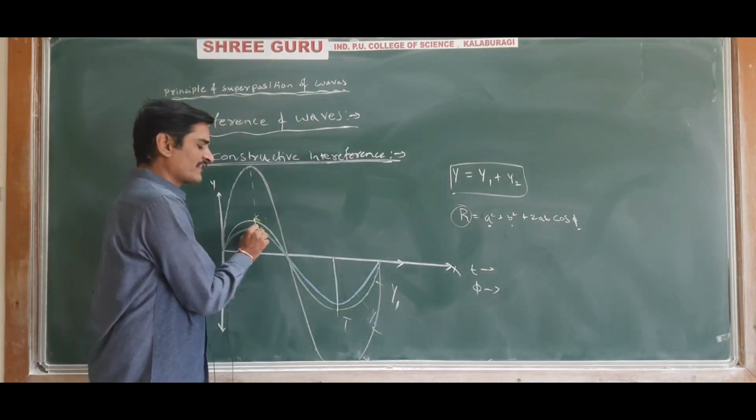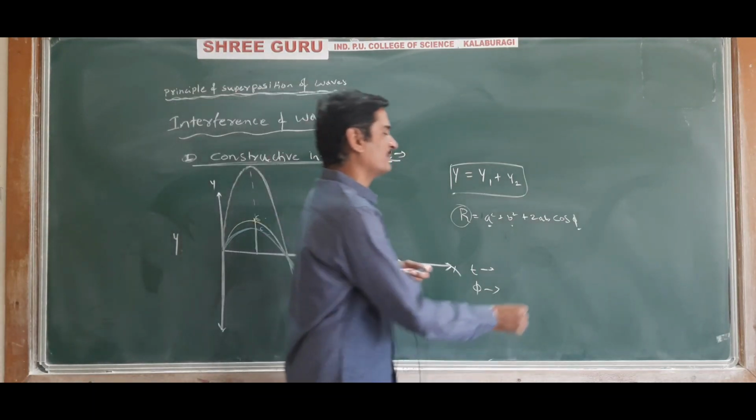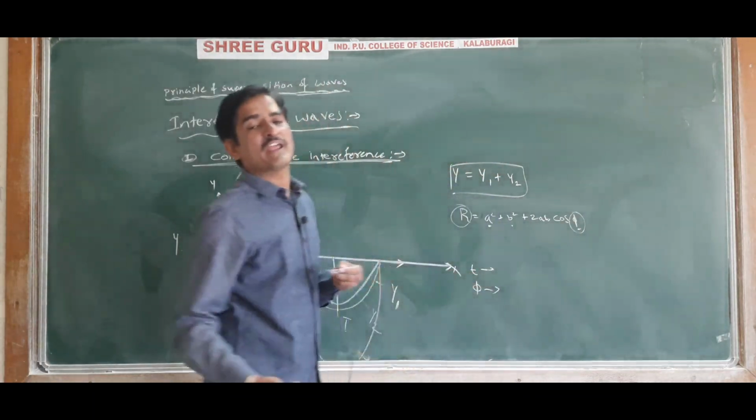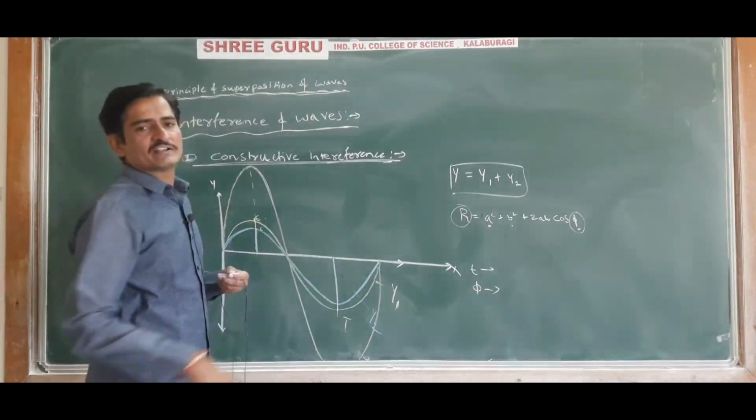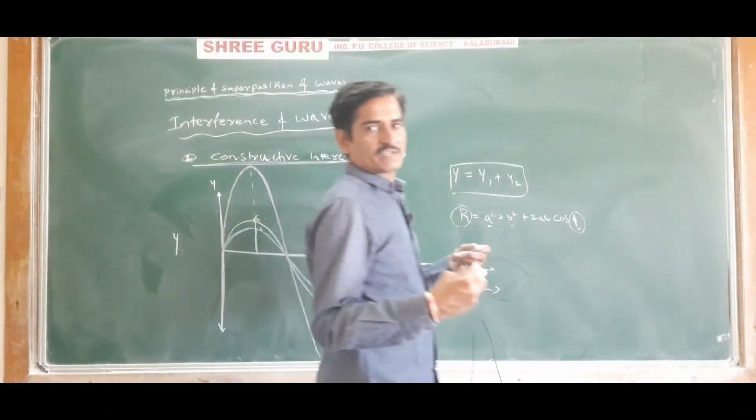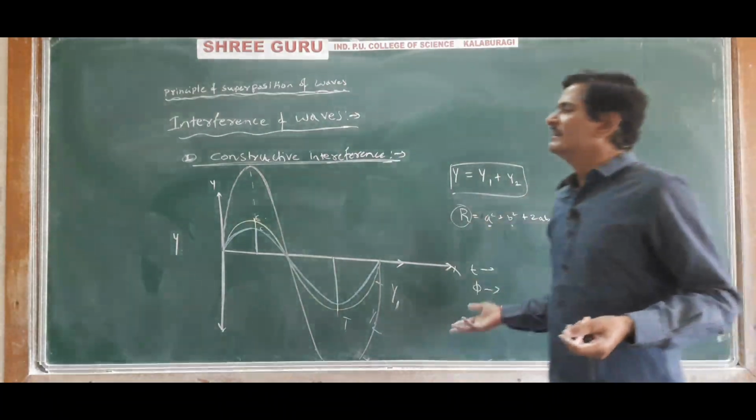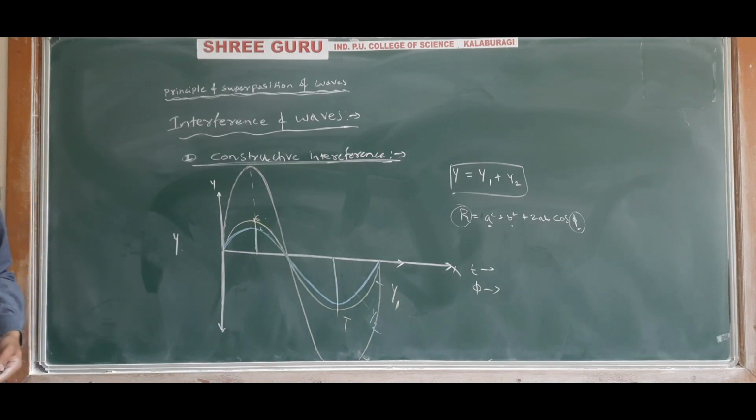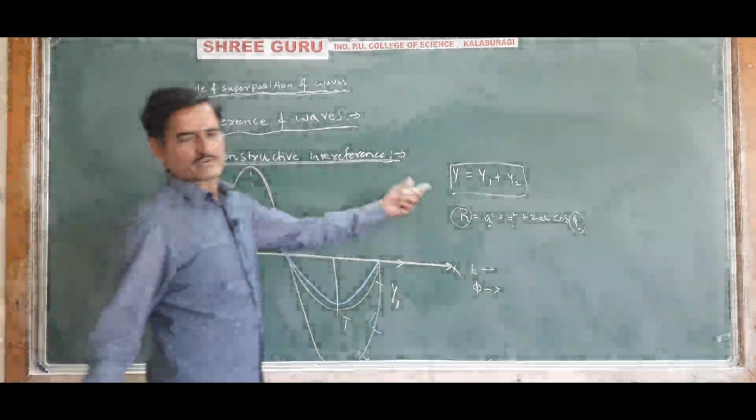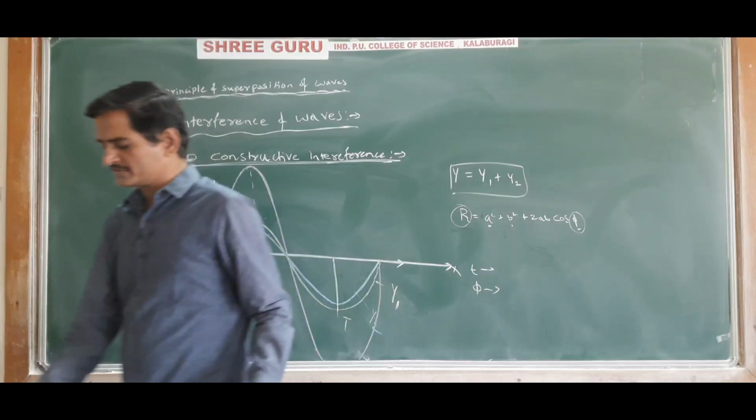Now crest falls on the crest and trough falls on the trough, but that means both the waves are in phase. Then the amplitude of the resultant wave becomes maximum. Understood? Okay. So this is constructive interference. Similarly, you can also understand about the destructive interference. This much is enough for the first year. Just introduction.